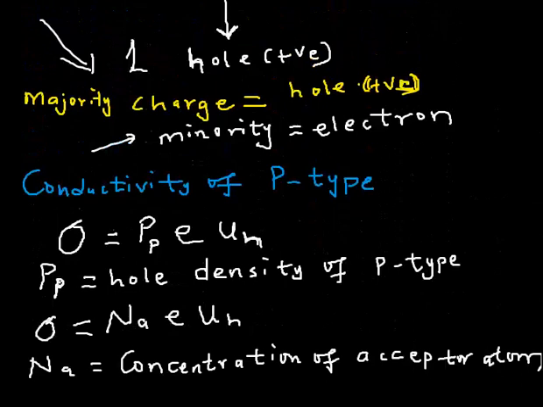Okay, so to summarize, having discussed the two types of extrinsic semiconductor, N-type and P-type, which are gotten by doping a pure semiconductor with either a pentavalent or a trivalent atom, we are now going to look at a particular law known as the law of mass action.